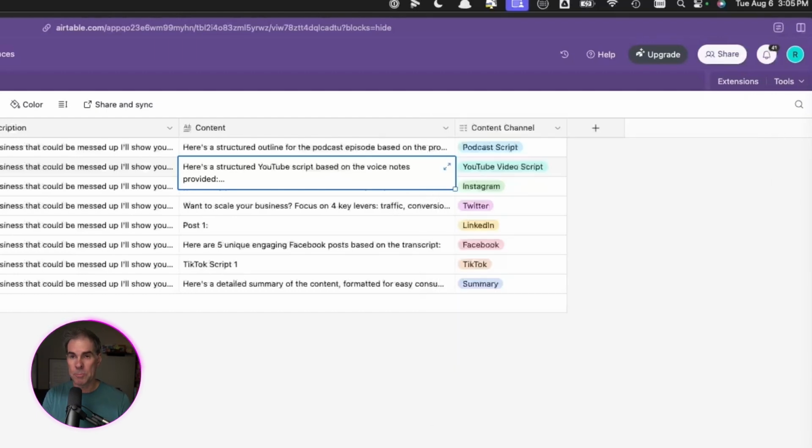So now you have a super organized database of 37 pieces of content that you've just created out of a voice message that you created while you're out on a walk, or you're working out, or you're just getting out of the shower, or whatever it is. You've taken that voice message and created multiple forms of content just from that voice message. And all you had to do was record it in your phone, send it to a specific Slack channel, and it kicked off this entire automation.